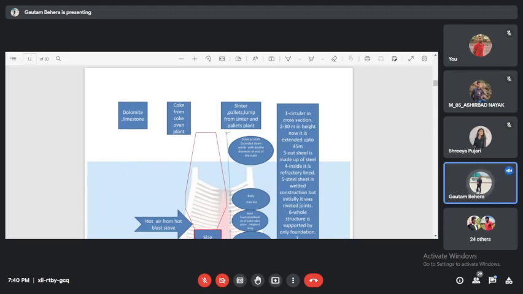Coal contains a lot of ash, a lot of moisture, and a lot of volatile matter, which are not required. So when we convert the coal into coke, all these things get reduced. The moisture will be removed, the volatile matter will be removed, and the ash content will be reduced.